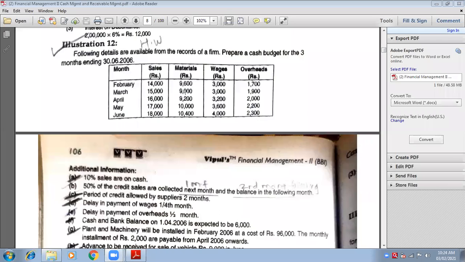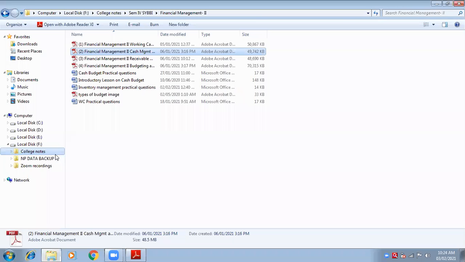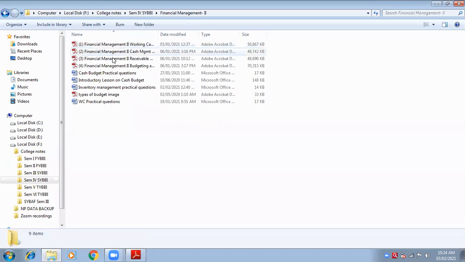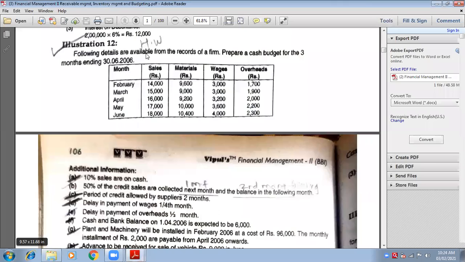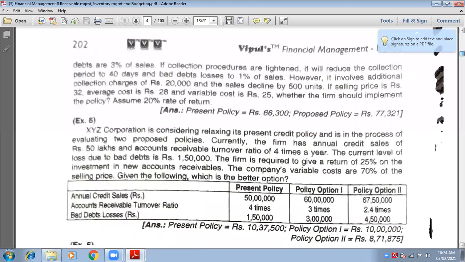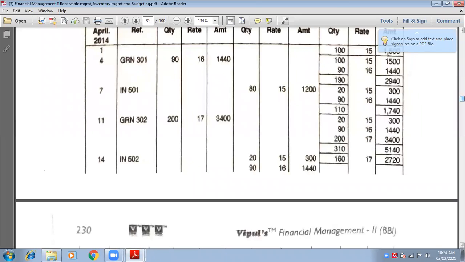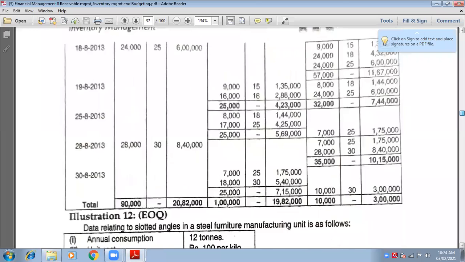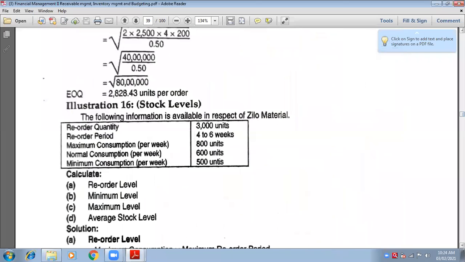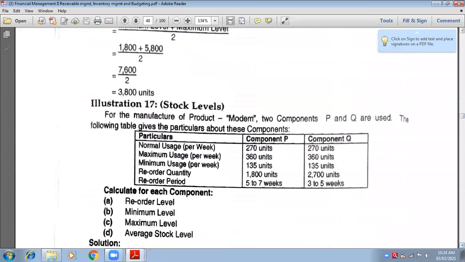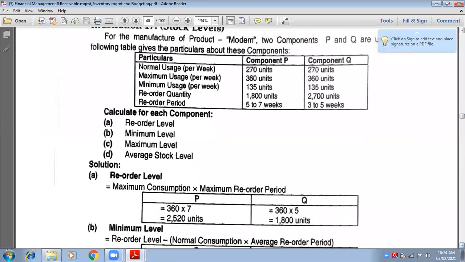So I will open the document of inventory management. You remember we had done yesterday this sum number 16 and this sum number 17.